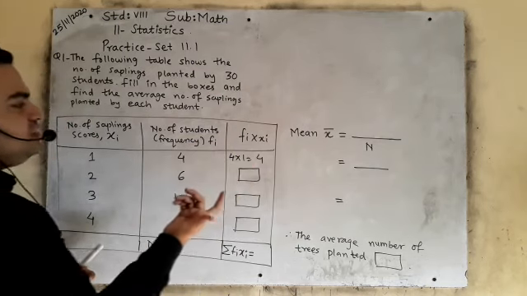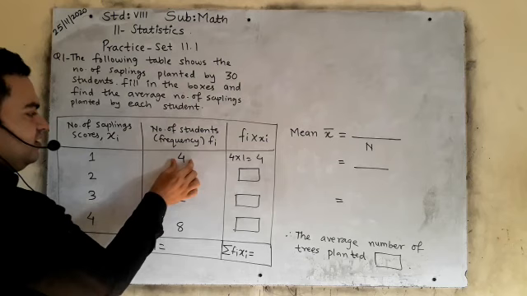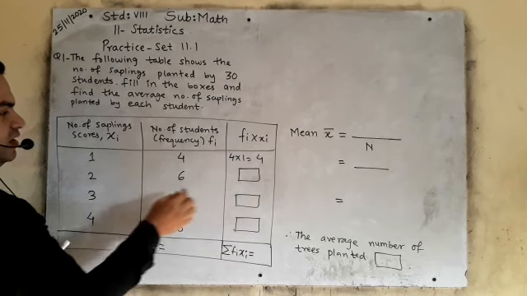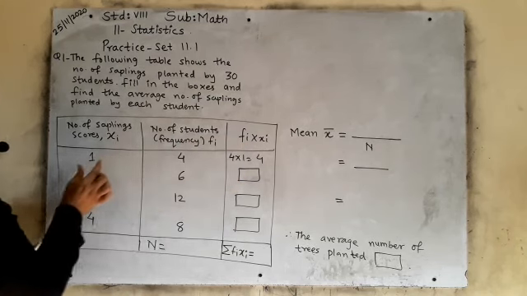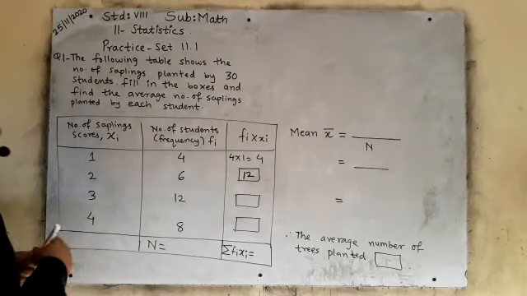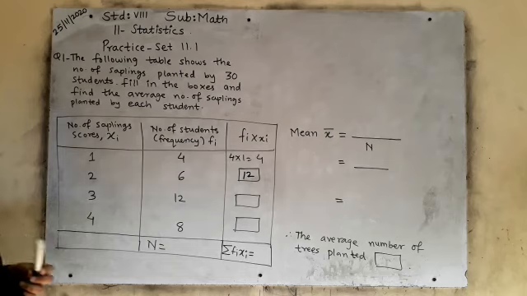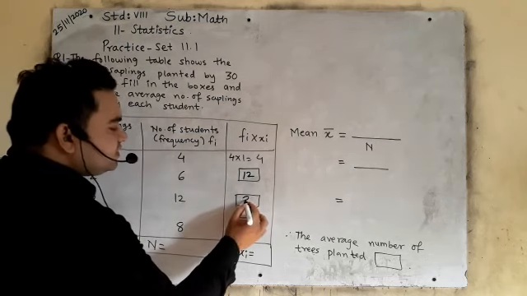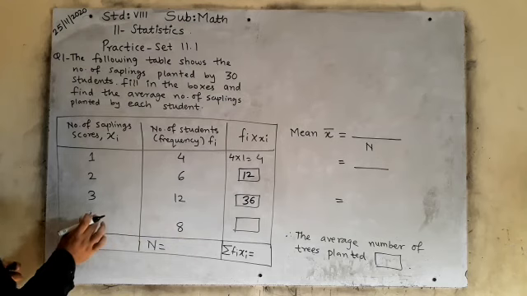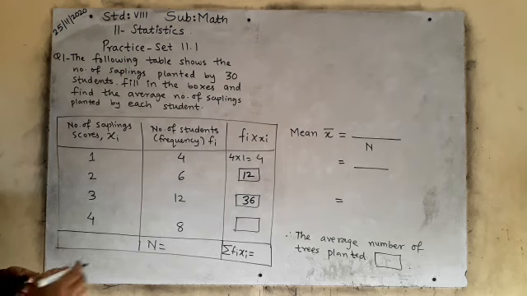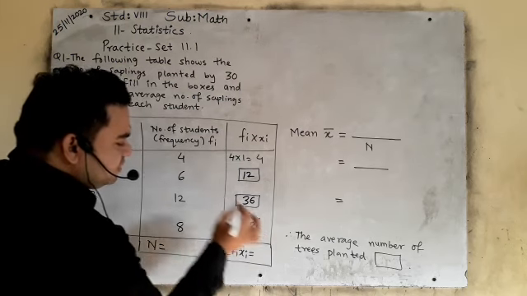See, fi xi. What does this mean? Fi xi means fi will multiply with xi. See, 4 ones are 4. Now you tell me what will come here. Fi xi, 6 multiplied by 2. 6 2s are 12. Is it clear? Now here 12 multiplied by 3. 12 3s are how much? 12 ones are 12, 12 2s are 24, 12 3s are 36. Is it clear? Now this 8 will multiply with 4 because it is fi multiplied by xi. 8 4s are how much? 32. 8 4s are 32.